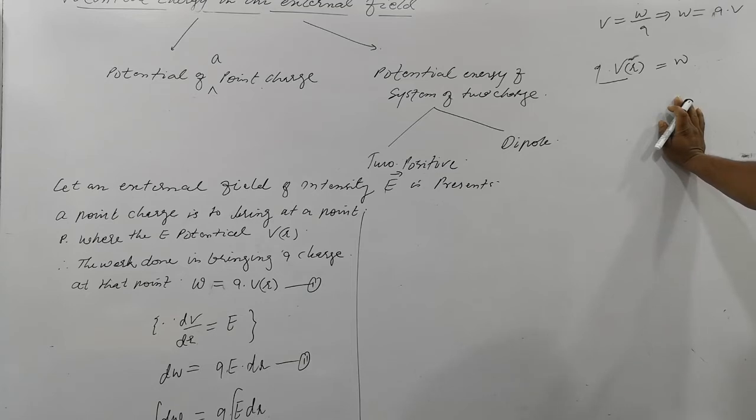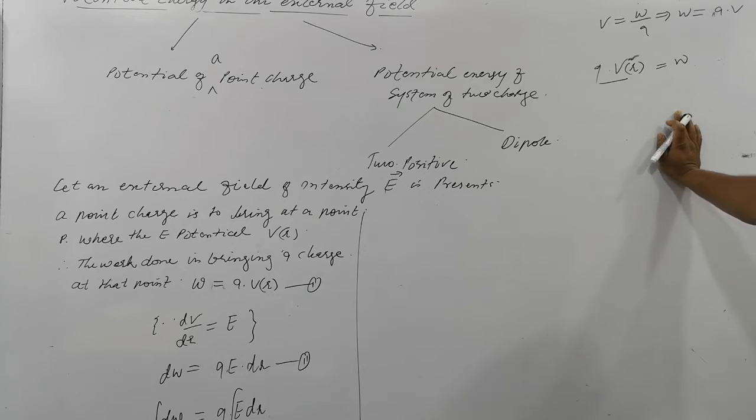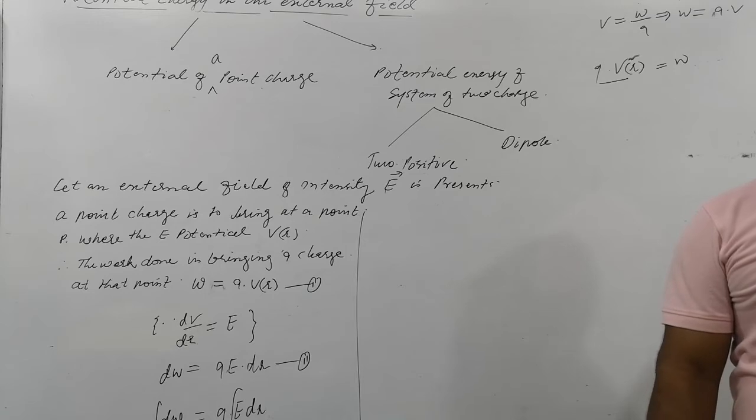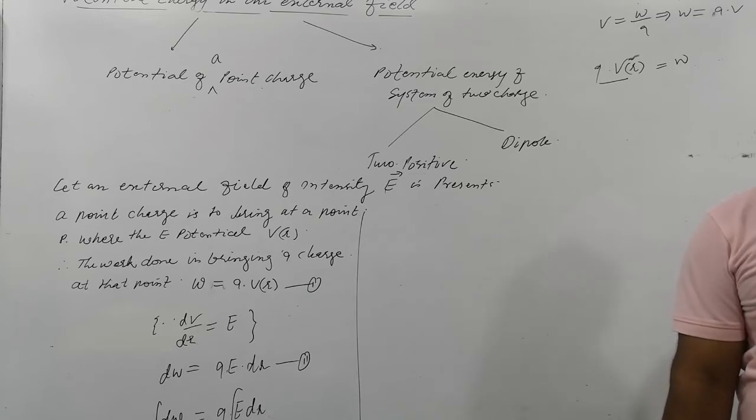The energy required by an electron to accelerate at a potential difference of 1 volt. Or we can also say: if the potential difference between the two points is 1 volt, then the electron will require this energy to move from one point to another.